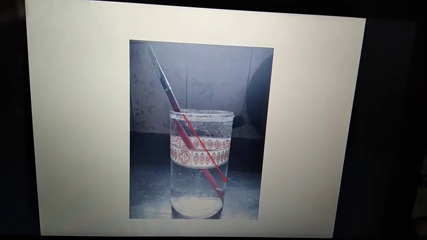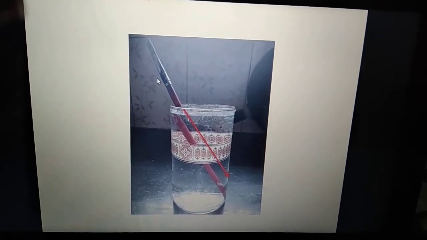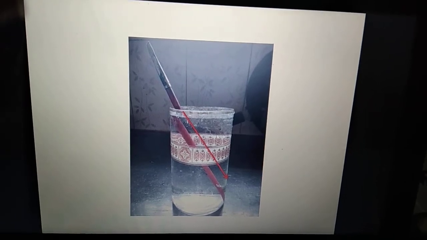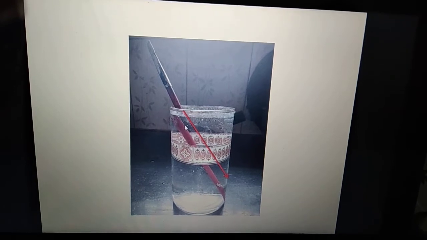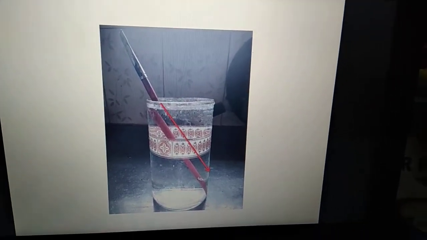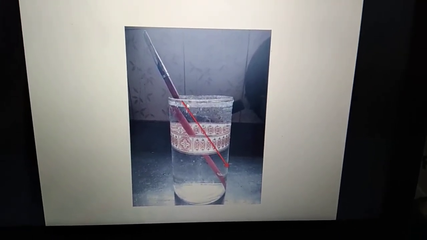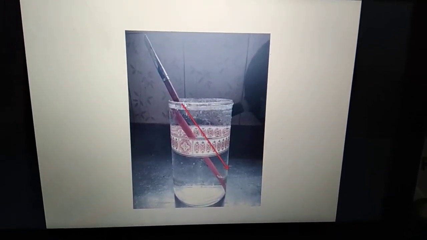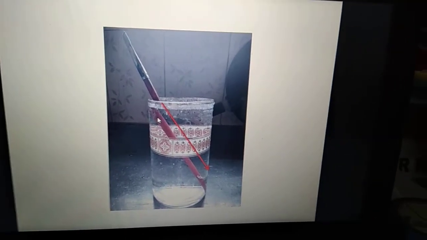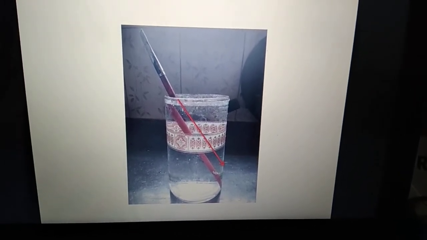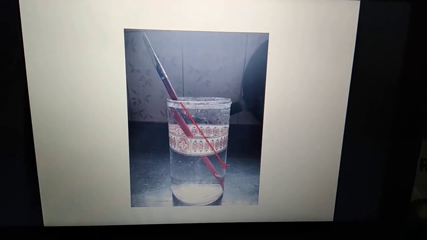Now let's see a day-to-day life example of bending of light. You can see I have put this paintbrush in a glass full of water. Now the light is going from rarer medium to denser medium, because the optical density of water is more than the optical density of air. So instead of the ray going straight, like instead of the brush looking straight to me, the brush is looking like it has moved. Why? Because the ray has bent towards the normal. Remember, rarer to denser towards the normal, denser to rarer away from the normal.